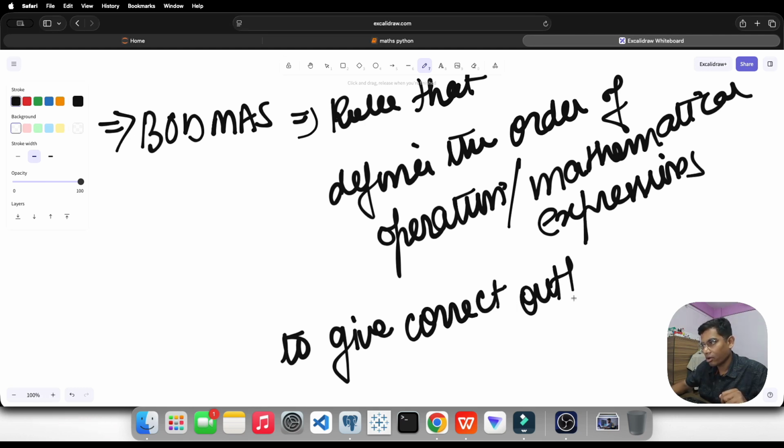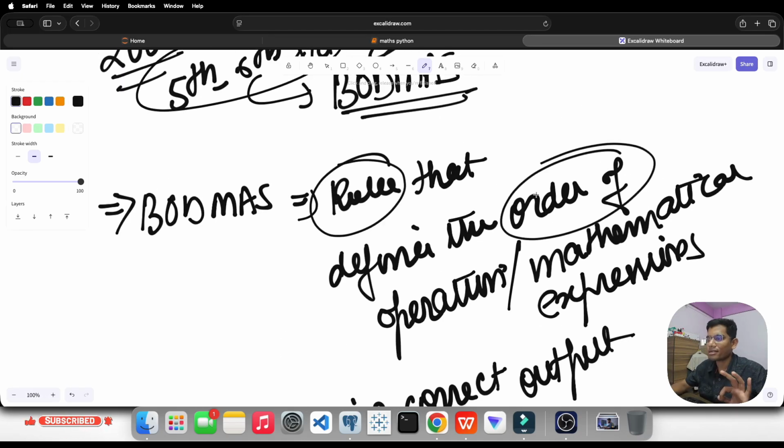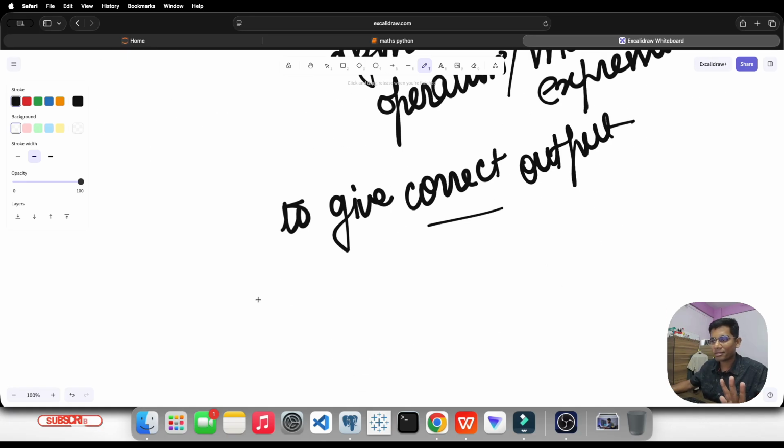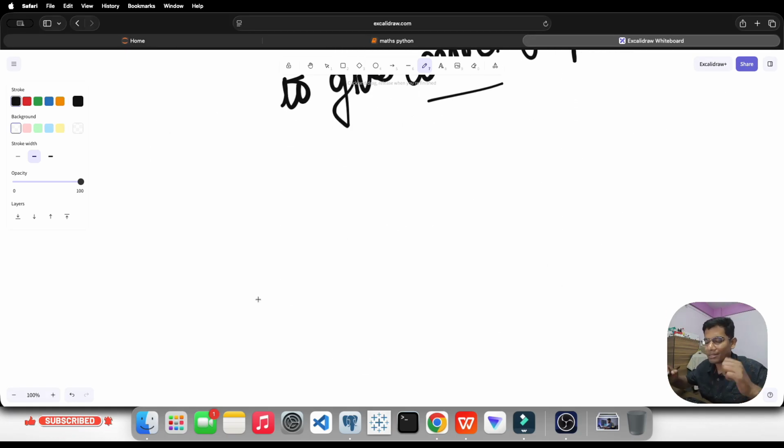So in this line, what we have understood is that it is a proper rule, and it's a kind of order. Okay, so let us go to the basics of the basics part.